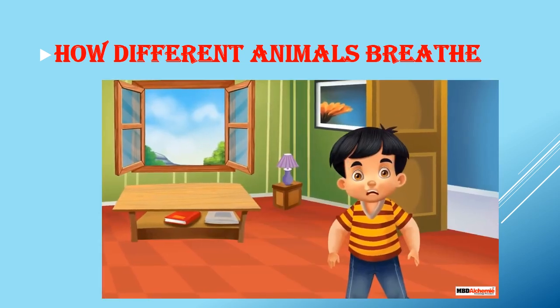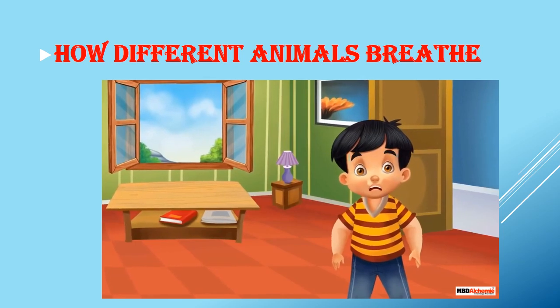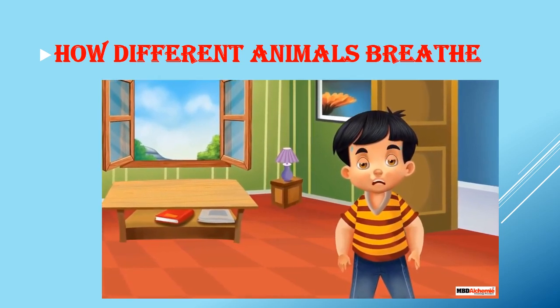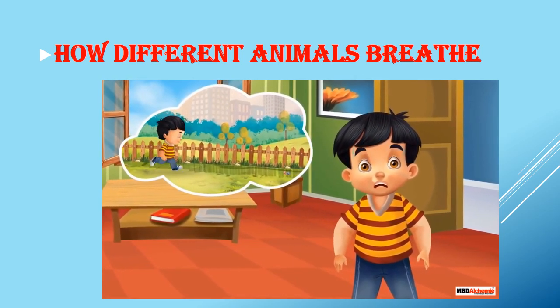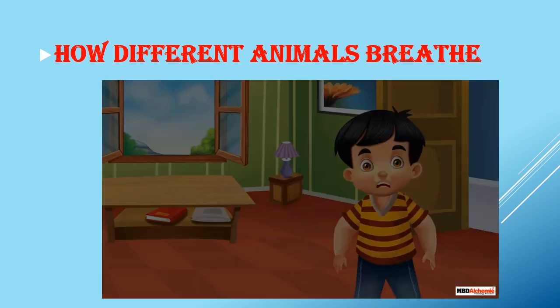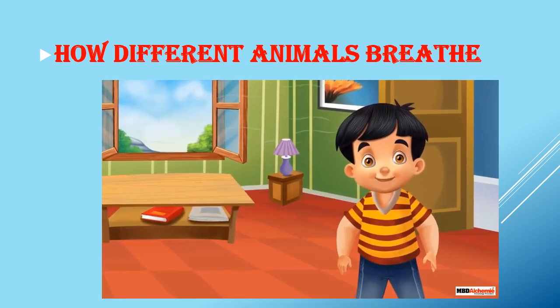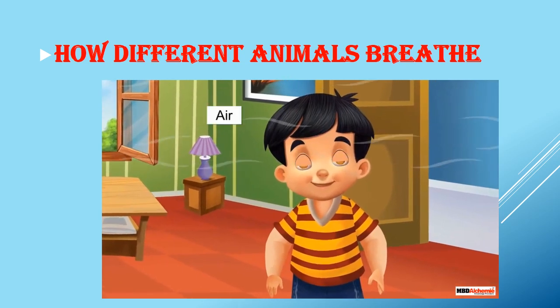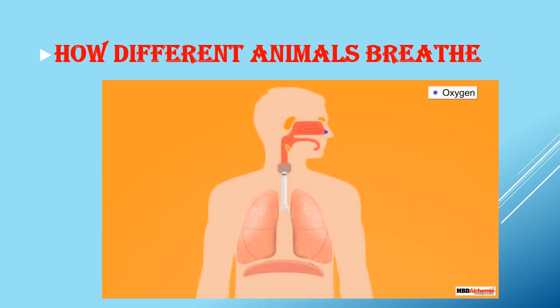Sid has returned home after playing with his friends. He is breathing so heavily. It looks like he ran home immediately after playing. For breathing, as you already know, we all need air. Air enters inside our body through the nose. It then reaches the lungs with the help of windpipe that connects the nose to the lungs.